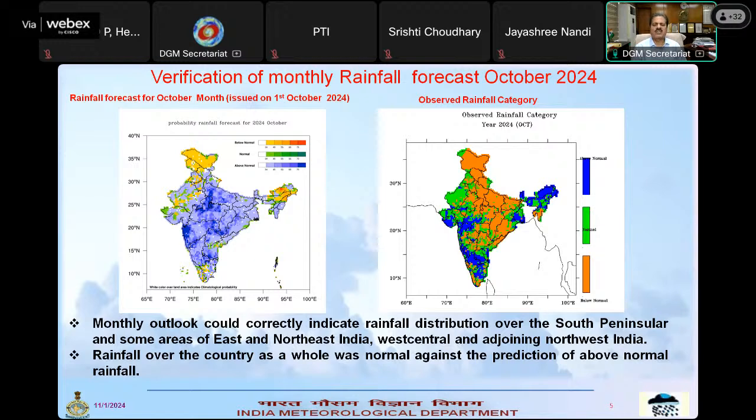And some parts of northwest India also had normal to above normal rainfall activity, which could be predicted. But over the central part of the country, especially UP and northern parts of MP, Chhattisgarh, and Bihar, we expected that rainfall would be above normal, but rainfall has been deficient.